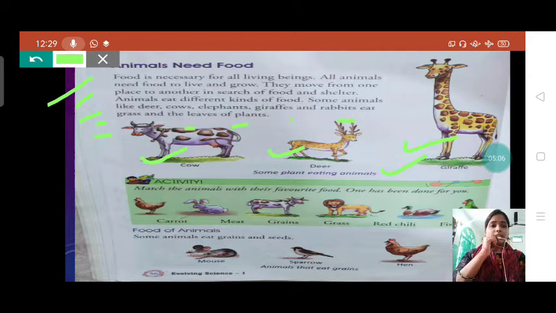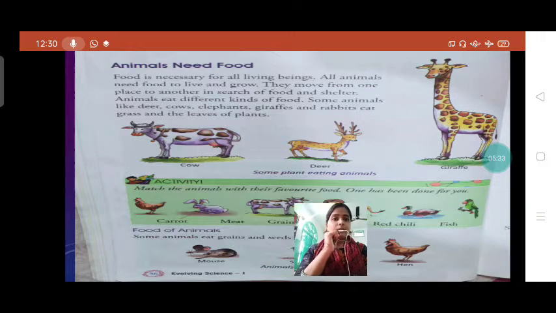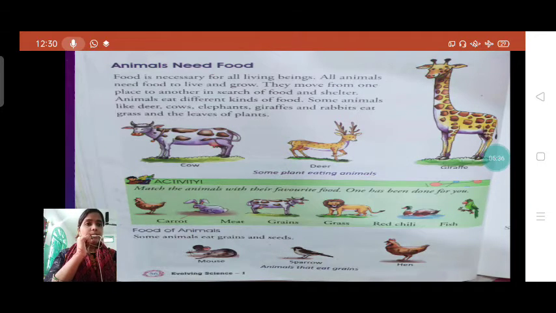First of all, see here, there is an activity. Match the animals with their favorite food. One has been done for you. Their foods are written here in words, and pictures of these animals are given here. You have to match them. Let's do this activity. In this way we can also understand their favorite food.